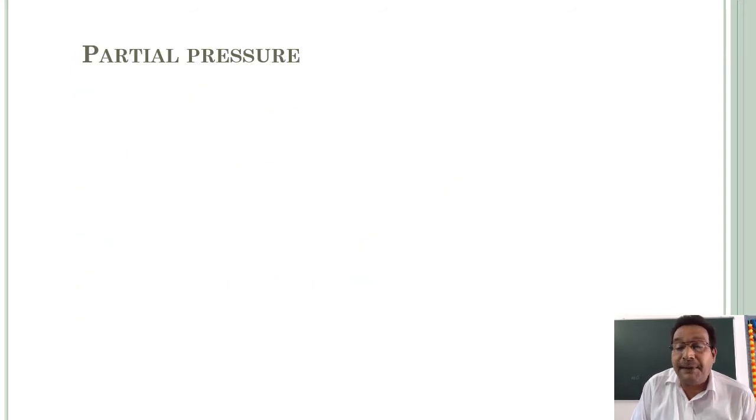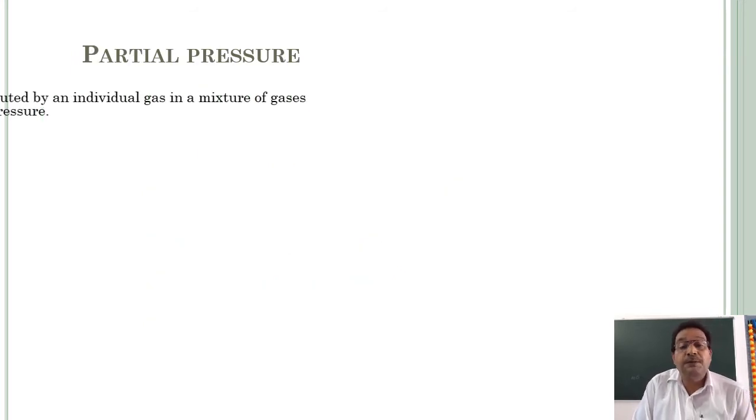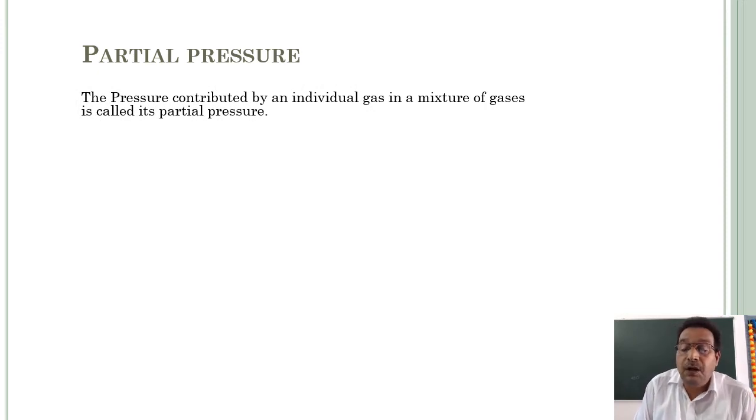Okay, partial pressure. What is the partial pressure of an individual gas? The pressure contributed by an individual gas in a mixture of gases is its partial pressure.